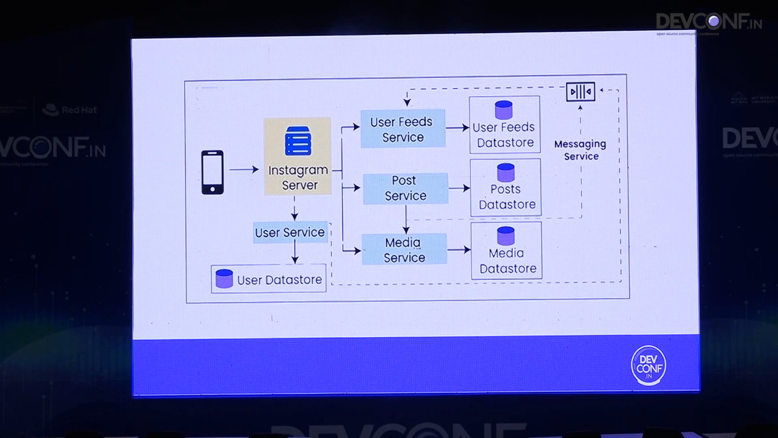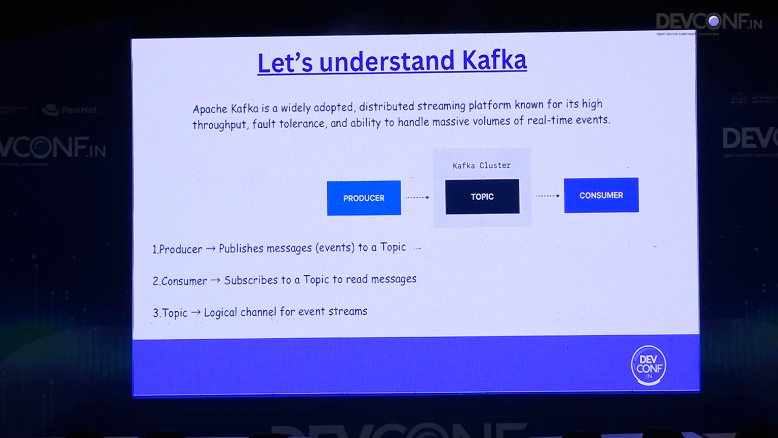So here comes how this is done with the help of a real-time system. When we talk about real-time processing, Apache Kafka comes into the picture. It's a distributed streaming platform known for its high throughput, fault tolerance, and ability to handle massive numbers of events. So many people will be liking and sharing the same post, which is an insane amount of data to process, and Kafka helps us process this entire flow.